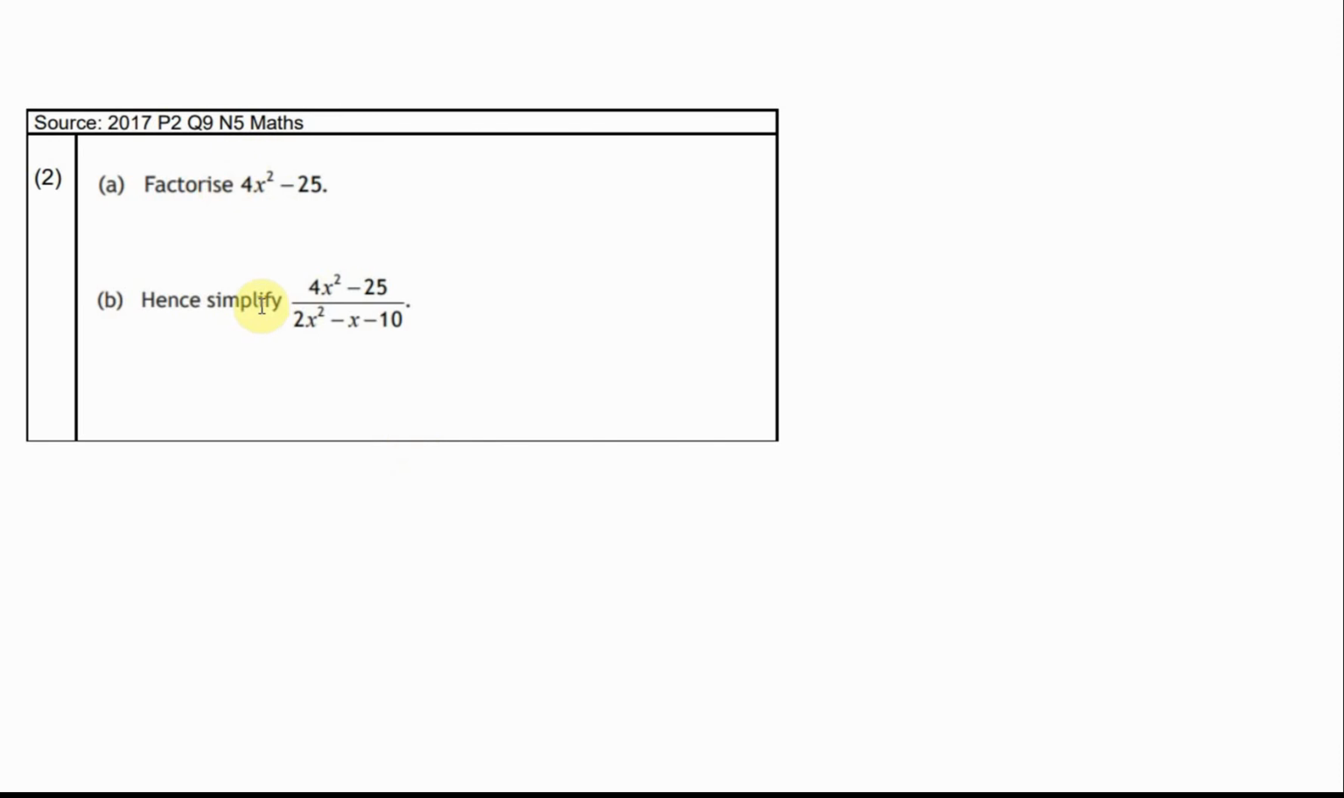Factorise this and then simplify. So we should be thinking here, common factor, can't do it. And then we're thinking this has only got 2 terms, so it's not a trinomial, it's a difference of 2 squares. So a difference of 2 squares, a squared take away b squared, I can rewrite that in the form a take away b, a plus b.